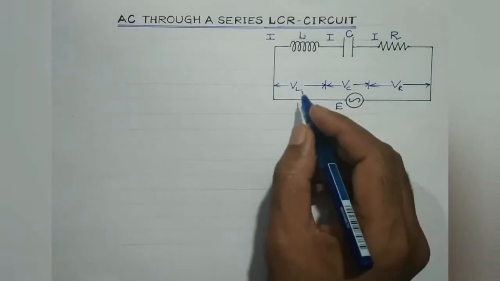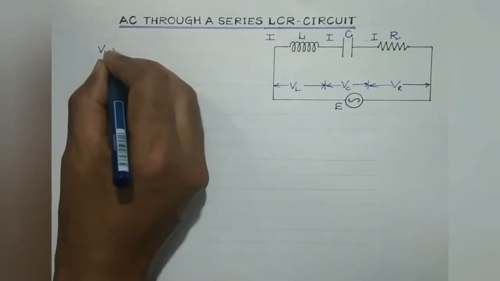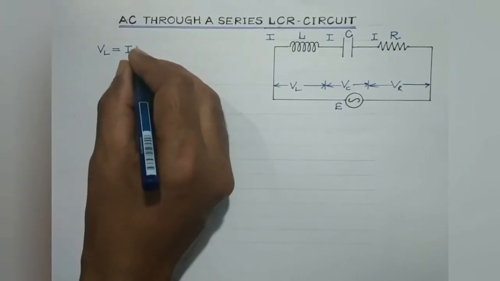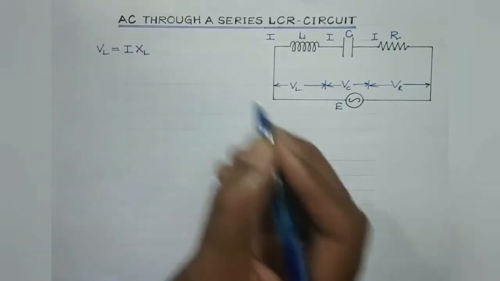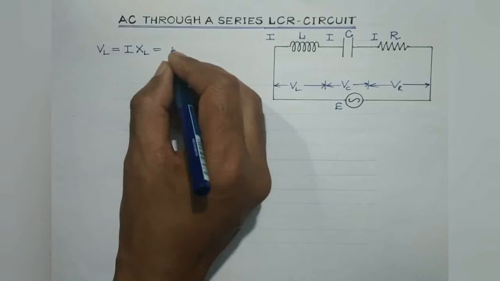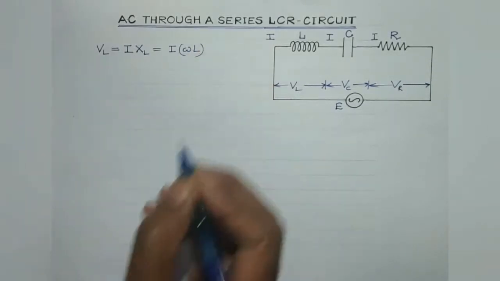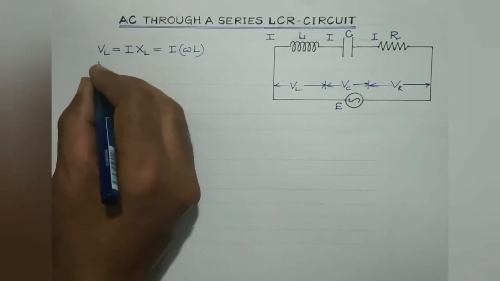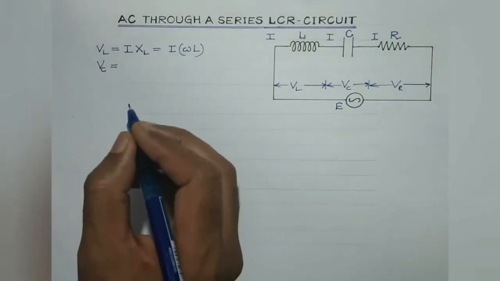So therefore VL, VC, VR would be given by: VL is current multiplied by the resistance offered by the inductor. The resistance offered by the inductor is known as inductive reactance. And XL, we are aware, is equal to omega L. Omega is the angular frequency, which is 2 pi by capital T, which in turn is 2 pi into linear frequency. VC is the instantaneous voltage across the capacitor.